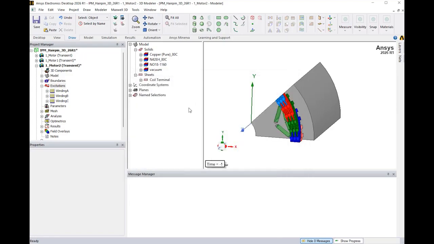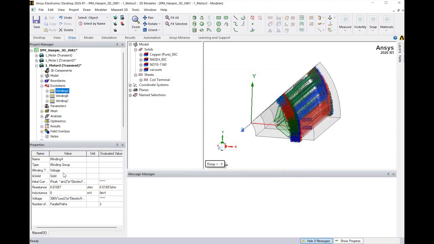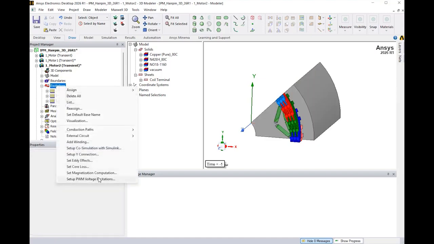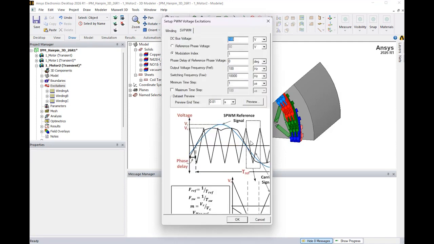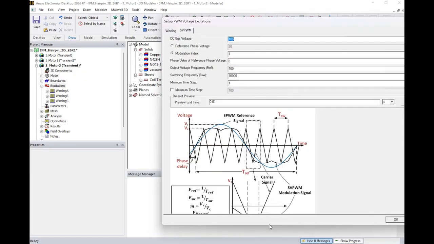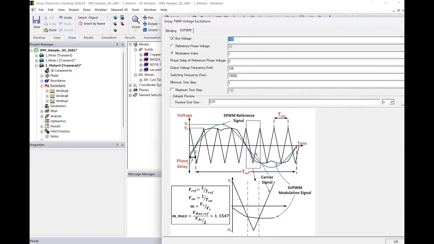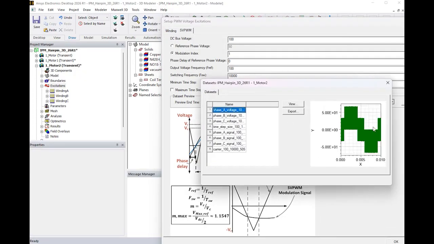The new Y connection setting makes the Y winding setup easy across Maxwell 3D, voltage type windings, and the new space vector pulse width modulation voltage winding option. Space vector pulse width modulation excitations are now generated automatically from user inputs, producing clean, fully periodic patterns with instant voltage updates. More authentic drive excitation leads to stronger confidence in loss and efficiency results.